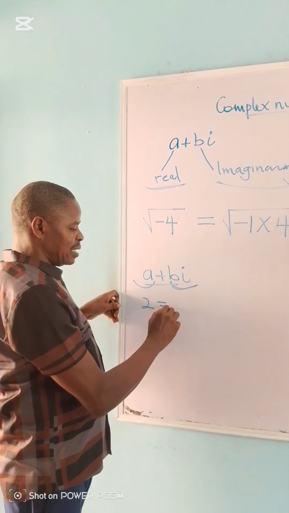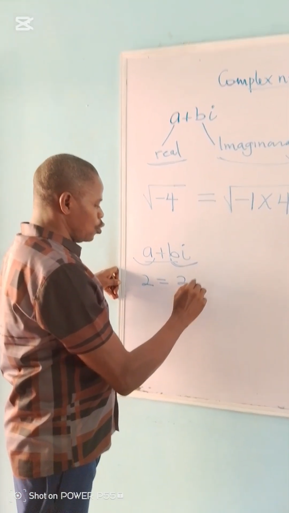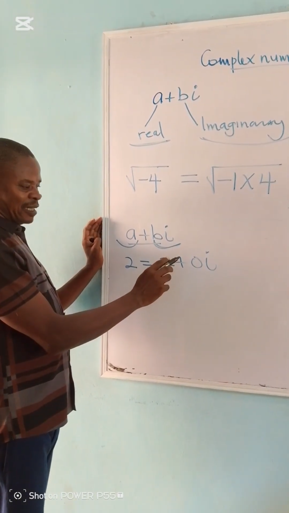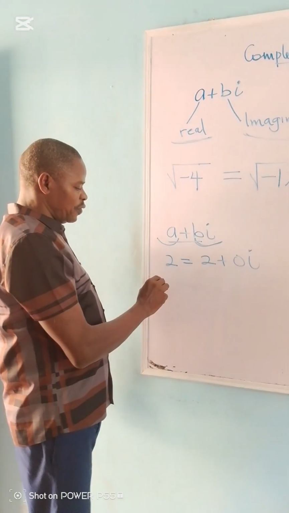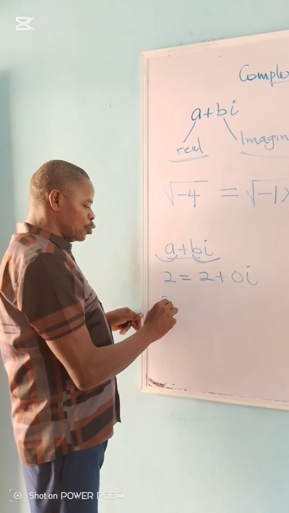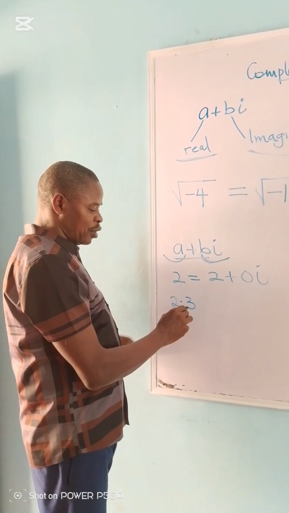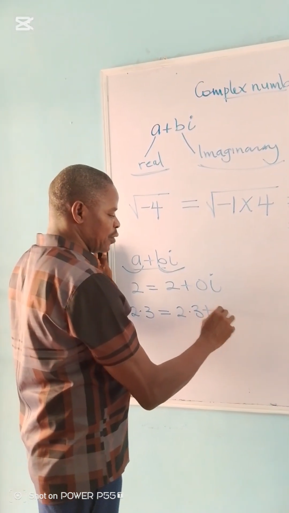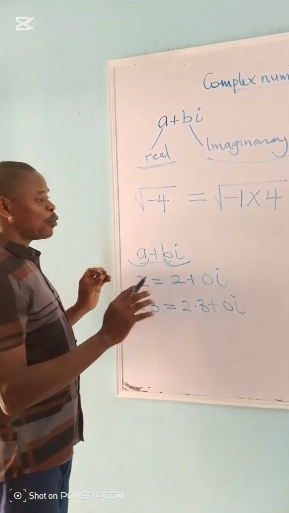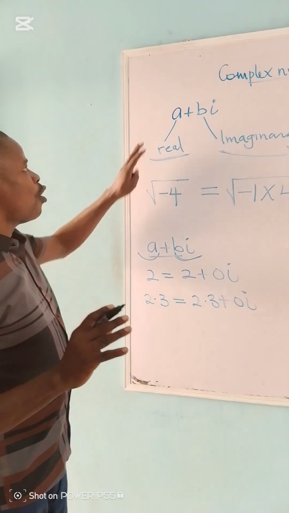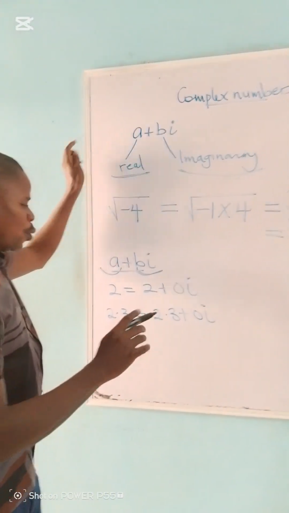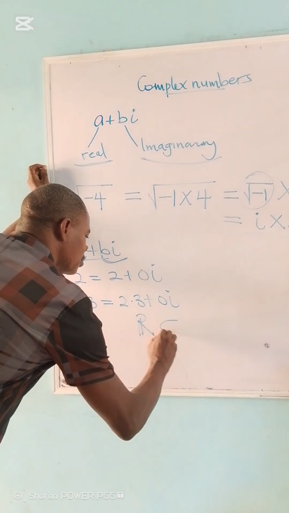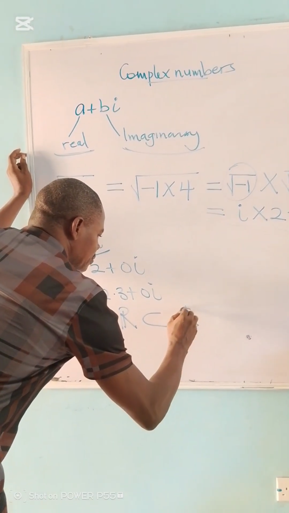Like 2 can be written as 2 plus 0i, which means the imaginary part in this case is 0. If you come across something like 2.3, which is still a real number, it can be written as 2.3 plus 0i. So every number that we had already talked about is still a complex number. So we can say that the real numbers are a subset of the complex numbers.